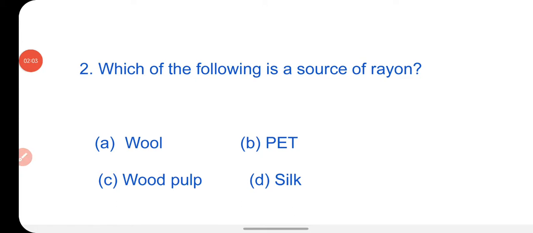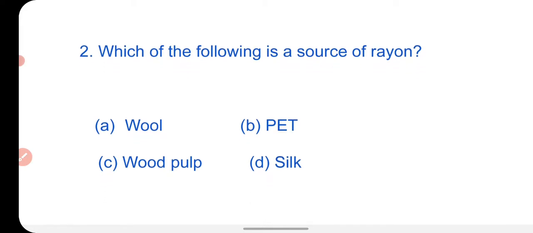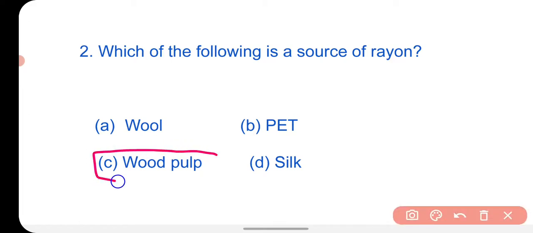Now the second question is: which of the following is a source of rayon? Rayon is a partially synthetic fiber, and the raw material that we take to make rayon is wood pulp.